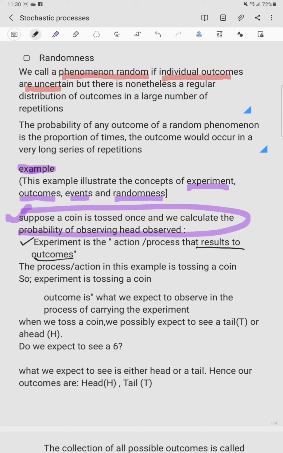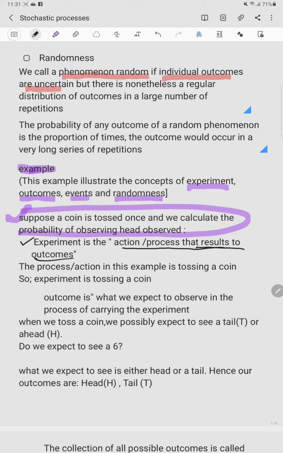So naturally, for the majority of the processes that occur, we normally don't know for sure the outcomes. We might know all the possible outcomes, but we might not know exactly which one among many. So we say the experiment is the action or the process that results in an outcome.